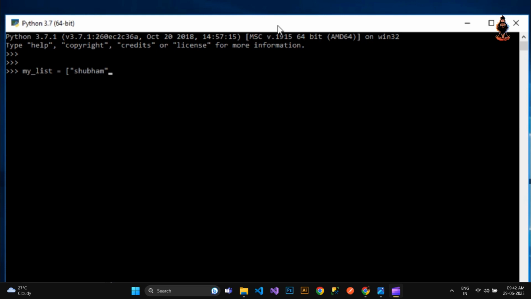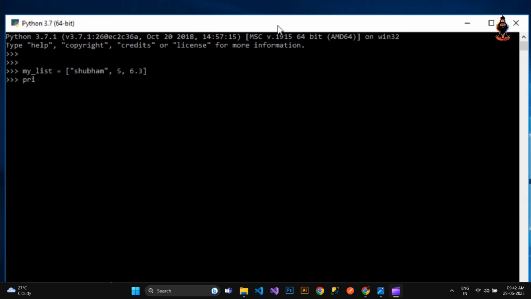As I have said in the definition, lists represent a group of elements. So if I want to add a new element, supposedly an integer, that is 5, and if I want to add a float also, so 6.3, and that is sufficient for now. And if I want to close this list, I just need to use closing brackets.